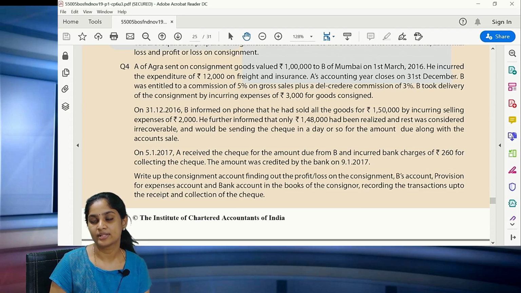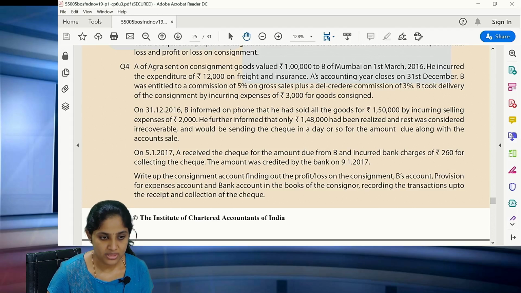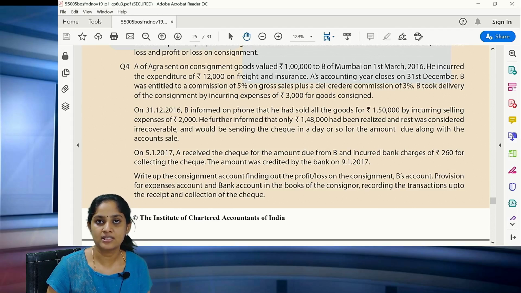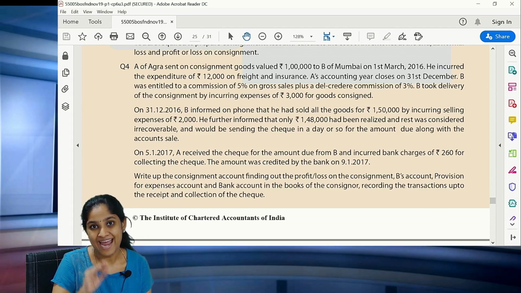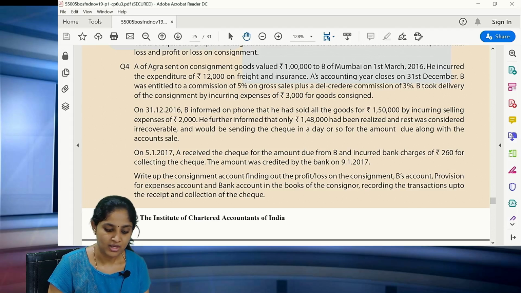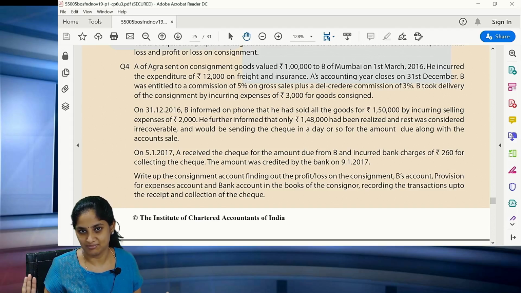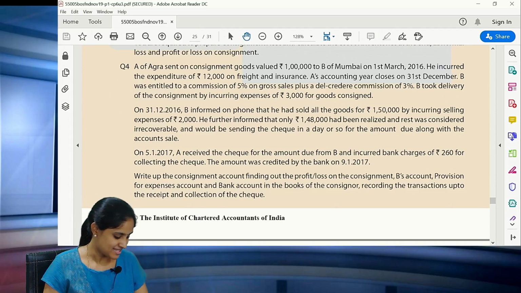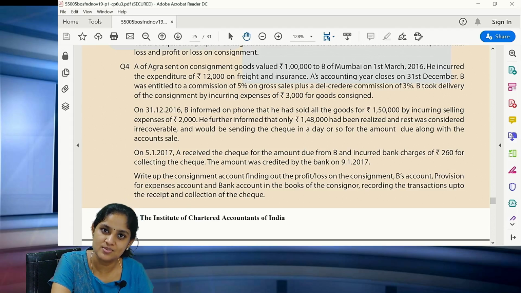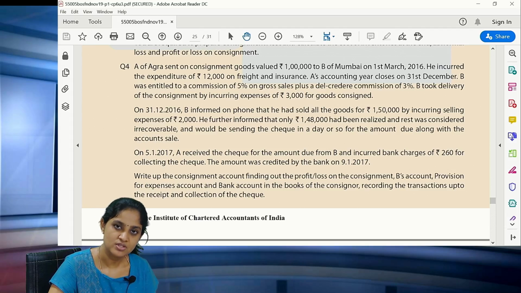Now we go ahead with question number 4. In question number 4 again, we are asking you to prepare the consignment account and the consignee's account. Everything else is the same. There are only certain small transactions where you might get confused. So now let us go ahead to understand what it is, and I'm going to prepare the consignment account.